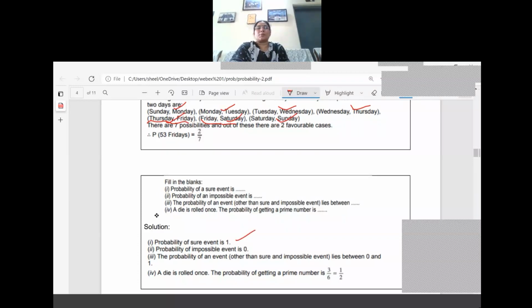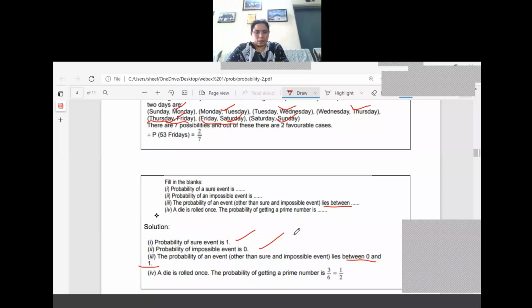Now, the probability of an impossible event. It is also an easy question only. We already explained in the theory part, the probability of an impossible event is equal to 0. Now, what is the probability of an event other than a sure and impossible event, it lies between? They clearly told that we should not go for a sure or impossible event. So for the remaining cases we already know that it lies between 0 and 1 only. So the probability of an event lies between 0 and 1.